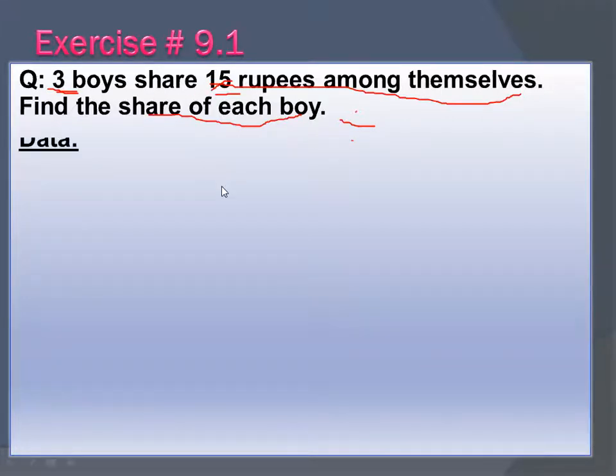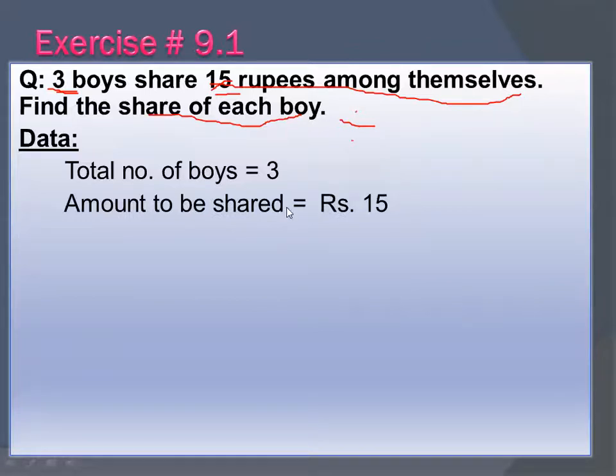But before that, you will write down the data. Total number of boys is equal to 3. Then amount to be shared is equal to rupees 15. And what you have to find out? Share of each boy.